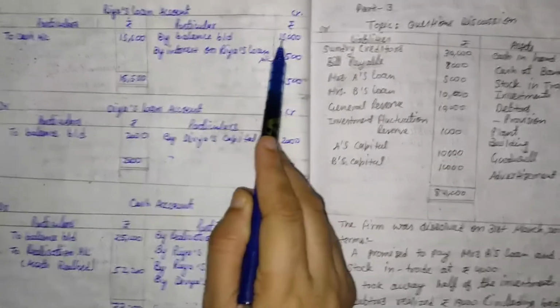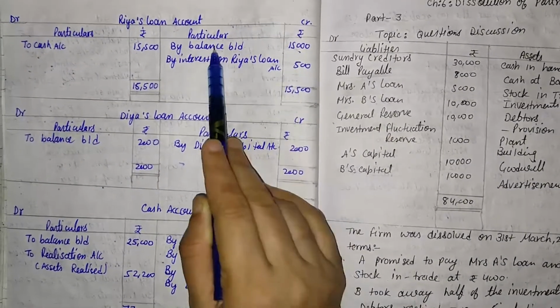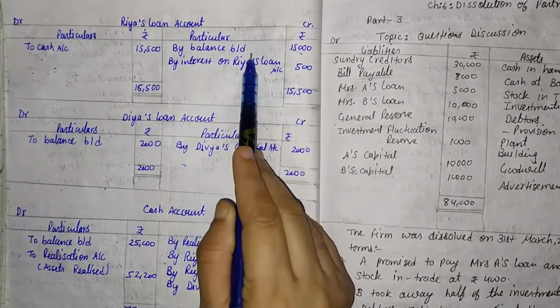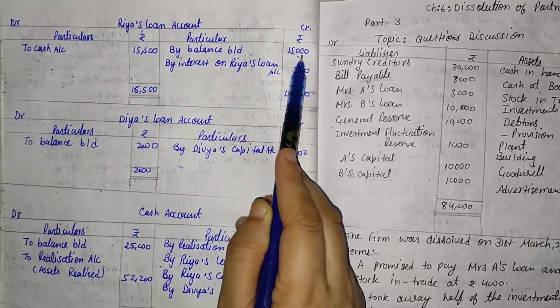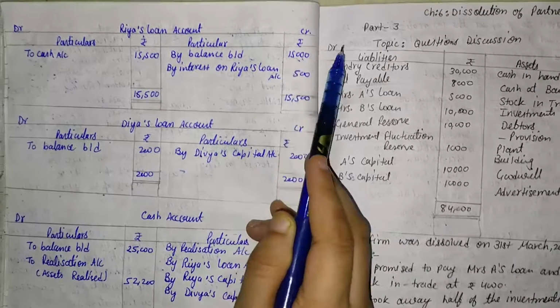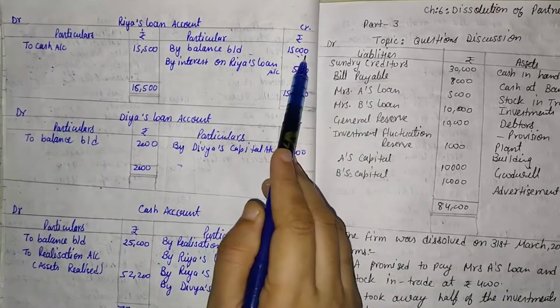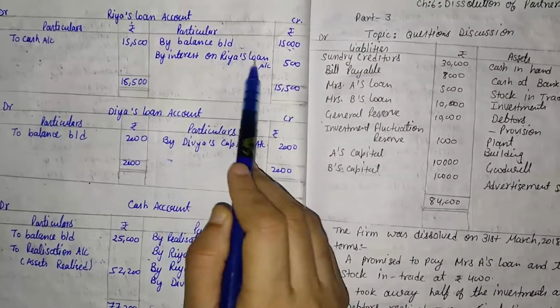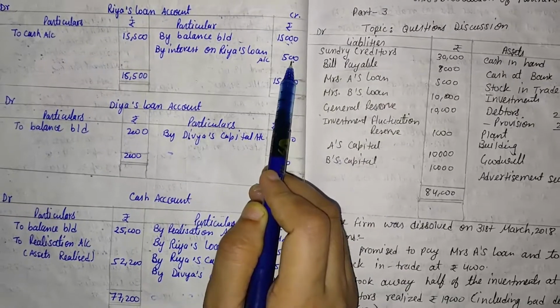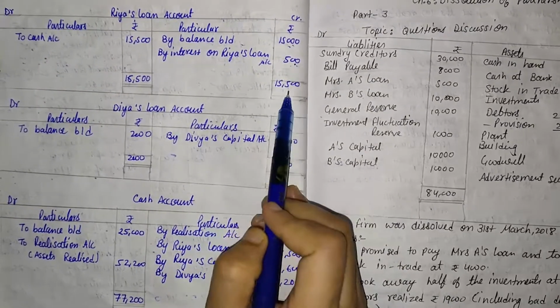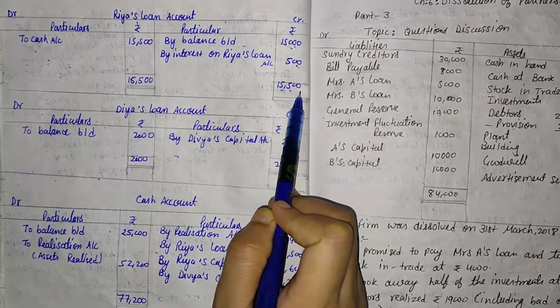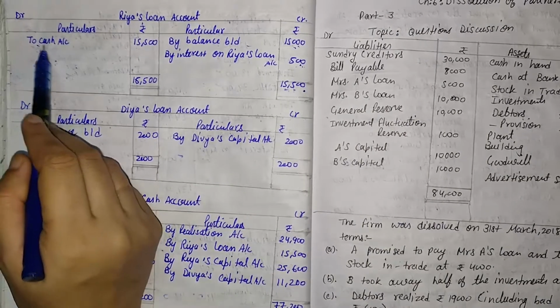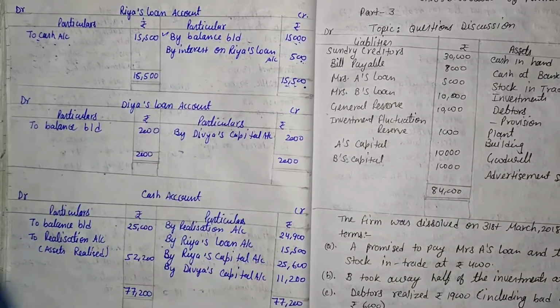By balance BD, because that is liabilities information. So the BD balance comes on the credit side by the amount of rupees 15,000, and on that amount interest should be paid, that is 500, mentioned in the realization account. Total of this side is 15,500, and the balancing figure, to cash account, is 15,500.